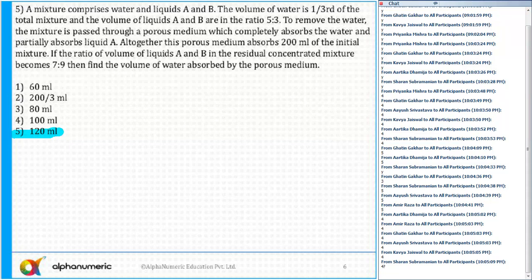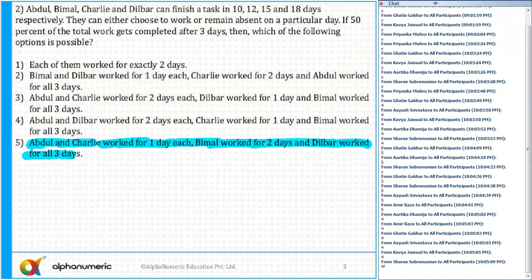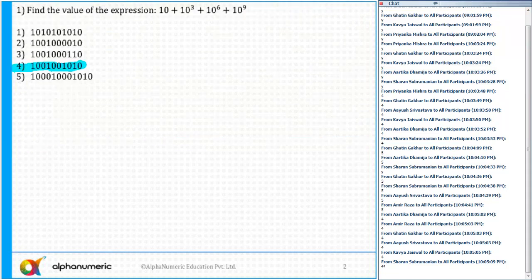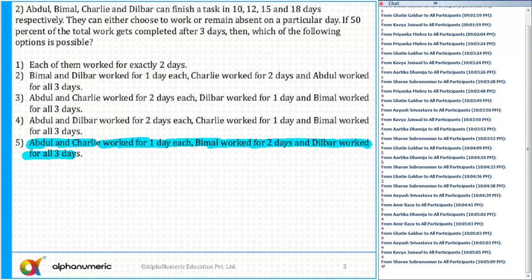Now tell me, out of the first 5 questions, if I rate the questions' difficulty level, the question which you should have attempted in the first round is probably question number 1, which is a sitter, I'd say. Definitely to be attempted in the first round. Question number 2 is also a sitter. I'll say not even a sitter, but its difficulty level is easy to medium. Maybe it might be time consuming. Why? Because you need to solve with the help of the options.